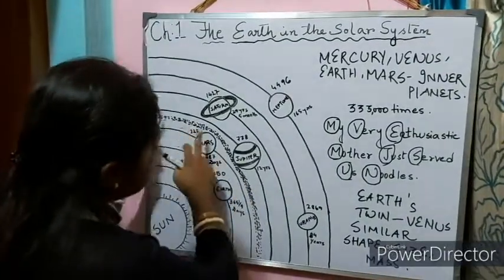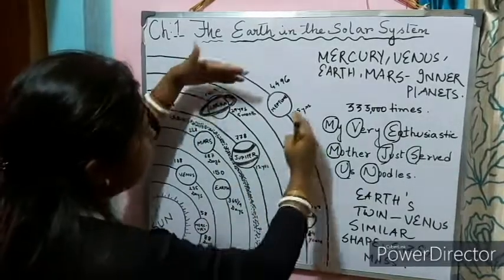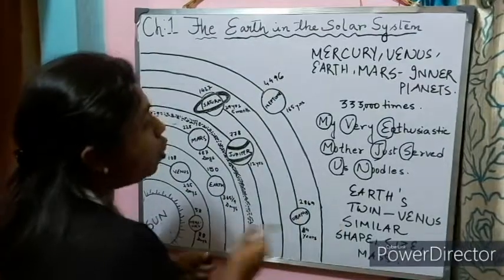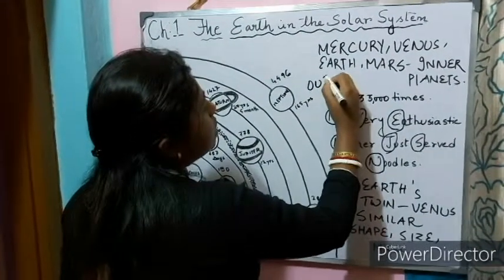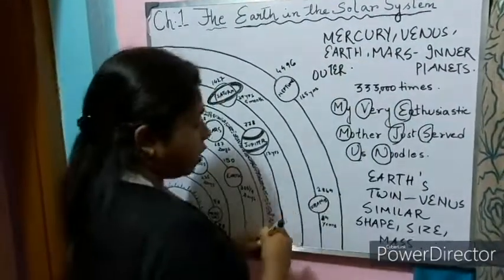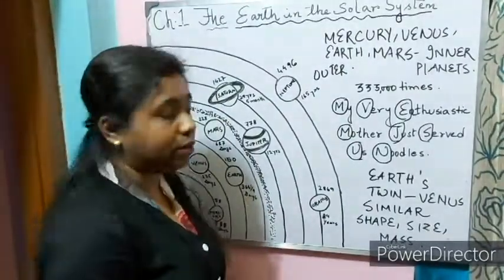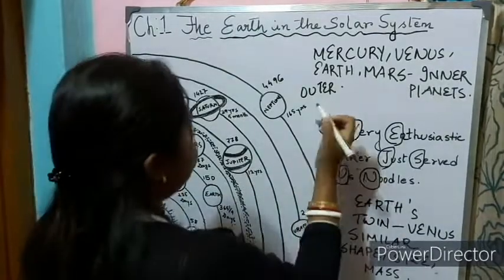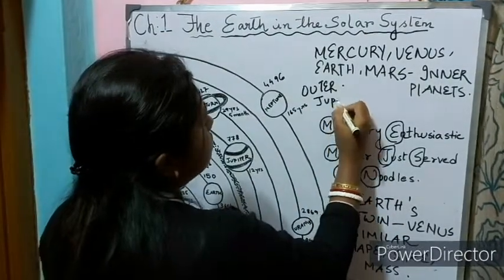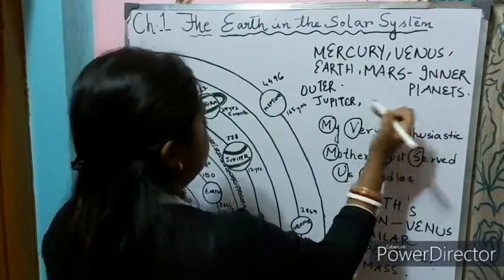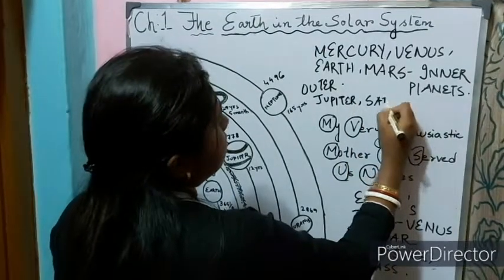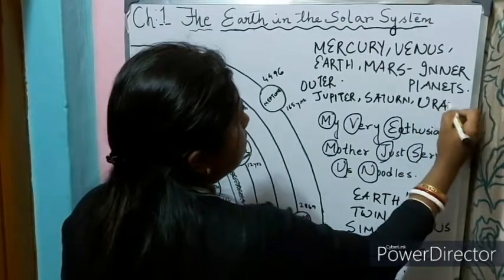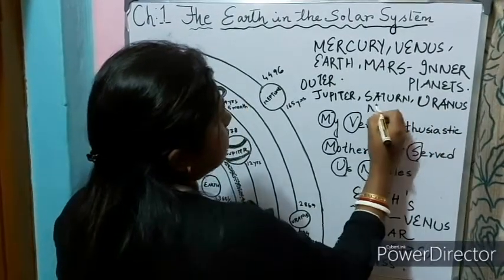Now beyond this asteroid belt, the 4 planets that we can see, Jupiter, Saturn, Uranus and Neptune, are the outer planets. Let me tell you the outer planets: Jupiter, Saturn, Uranus and Neptune.